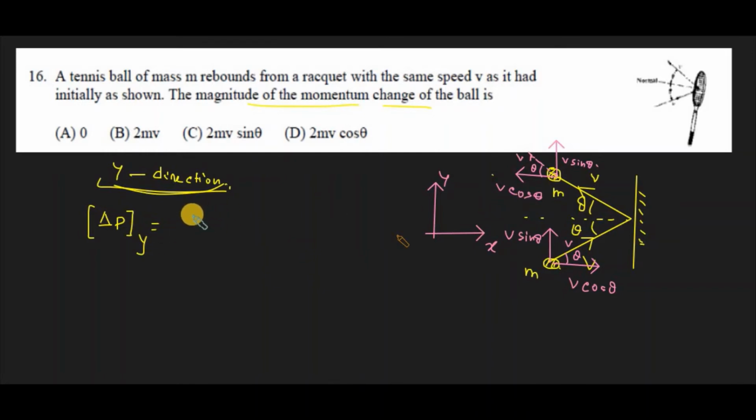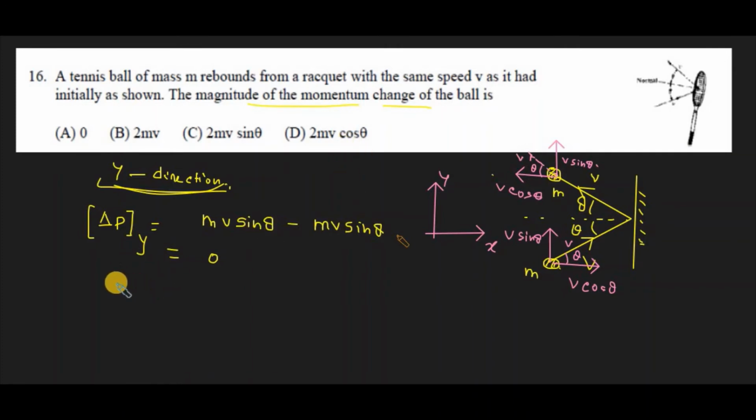After the collision, the momentum along the y direction is m v sine theta, and before the collision it is also along the same direction, m v sine theta, which means there is no momentum change along the y direction. Along the y direction, the momentum remains conserved.